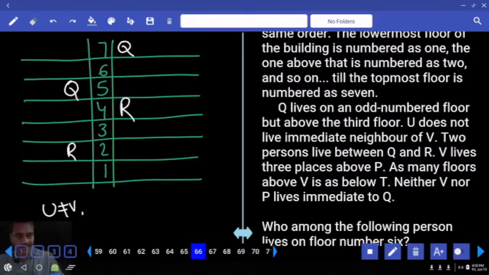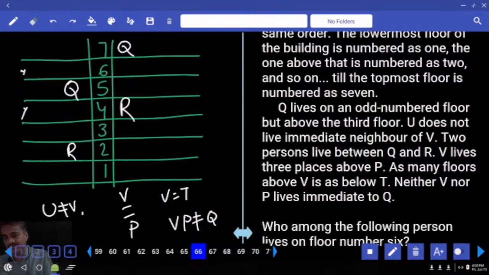R is here. And V lives 3 places above P. V and P, as many floors above V, below T. And neither V nor P lives immediate to Q. V and P are not immediate to Q, hence V cannot be here, cannot be here, cannot be anywhere else. Then what is the only possibility? V must be here. There are 2 persons in between V and P, then P must be here, possible or no? Hence V cannot be here, and this case is completely ruled out.